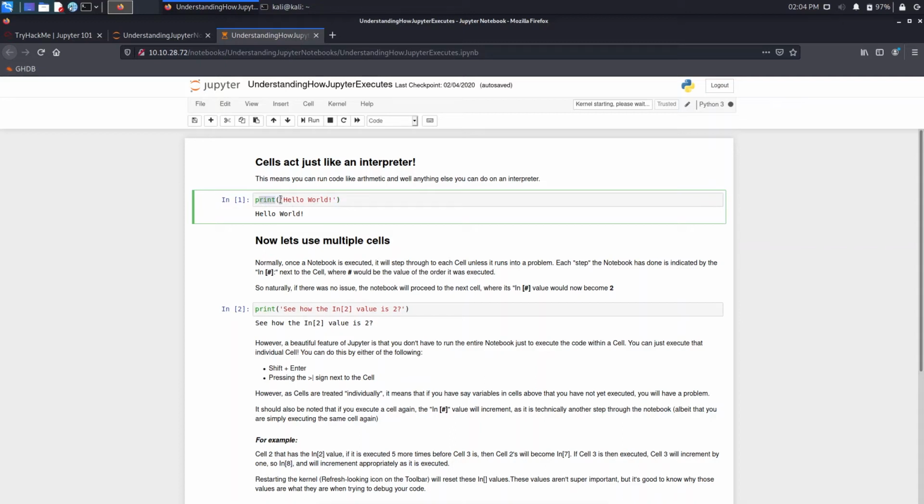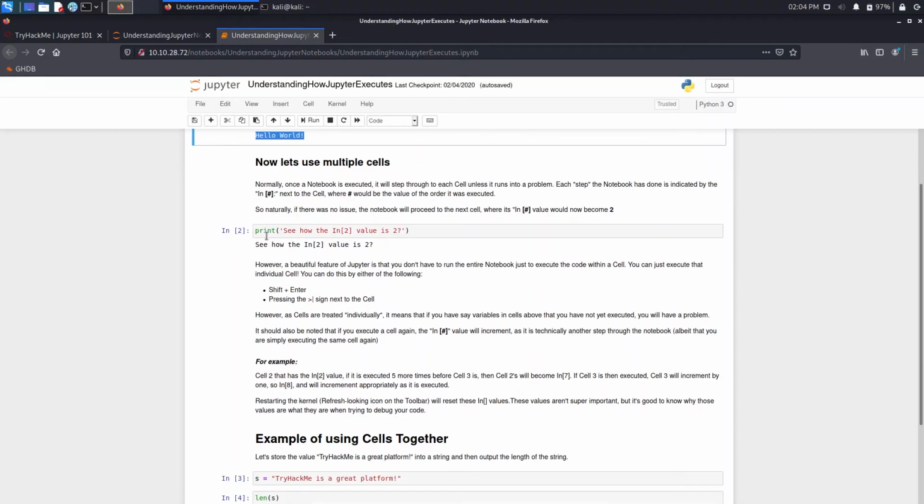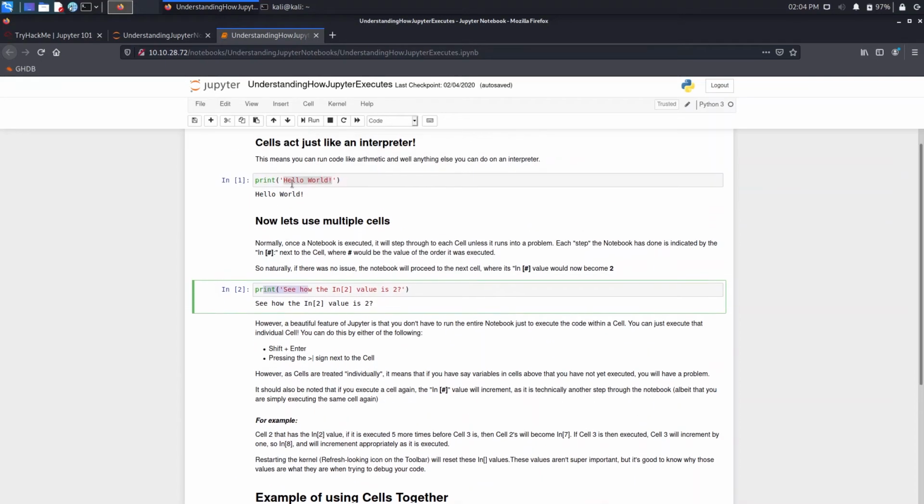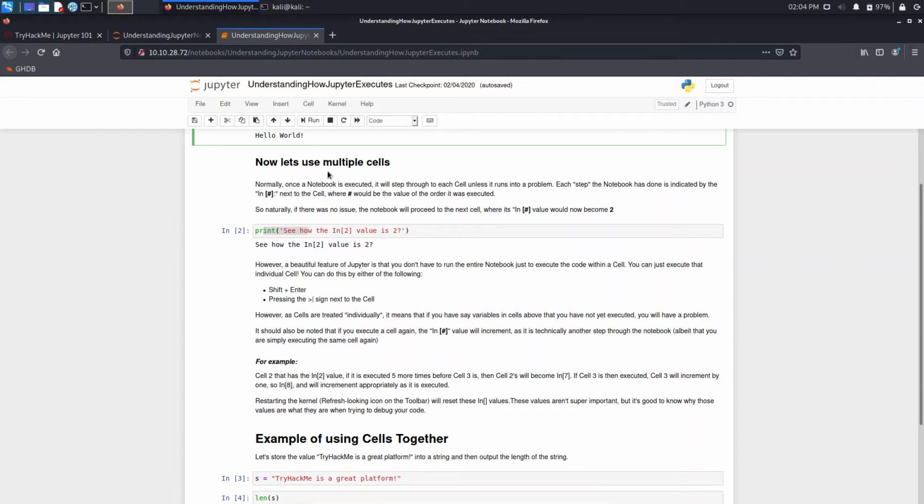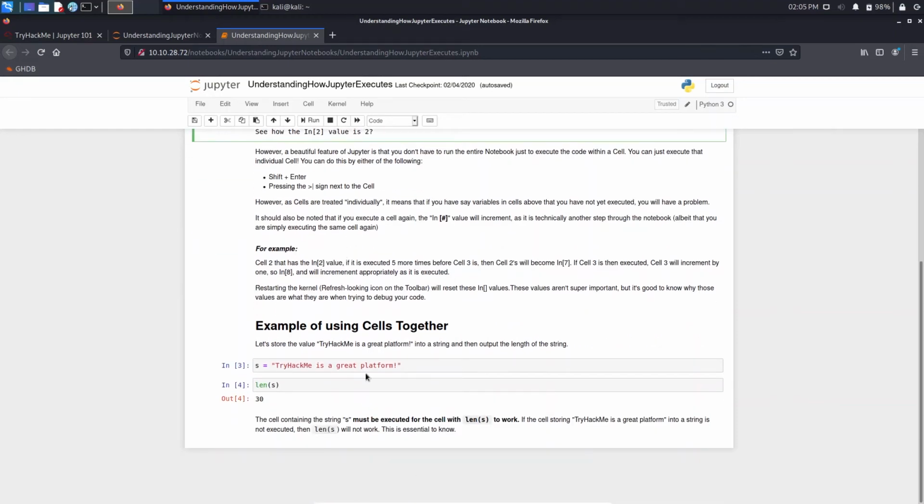We use print, whether single quotation or double quotation, both mean the same in the Python language. That is the benefit. And for hello world, the text between the quotations will be printed. Now for multiple cells, this cell was executed first using the run command here. Then this was executed second, that's why it is written In 2, that is input.